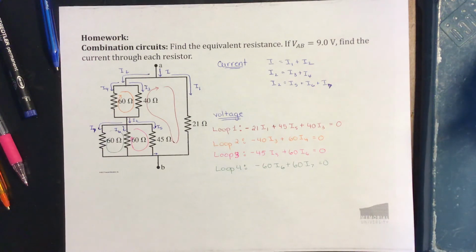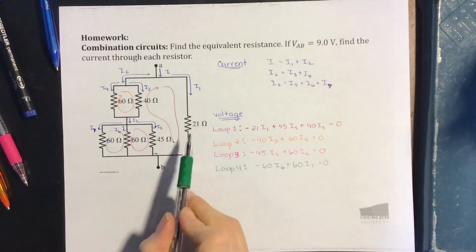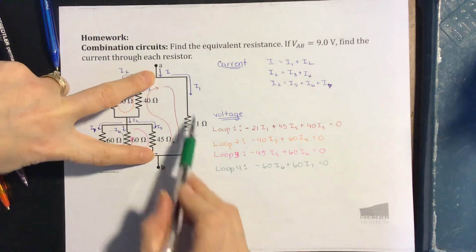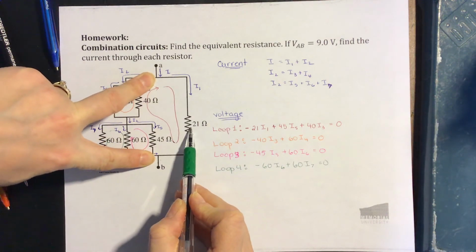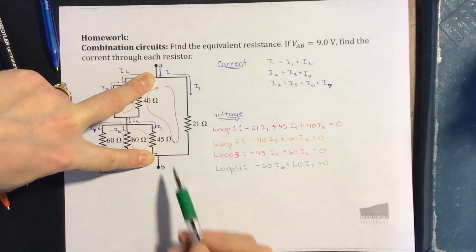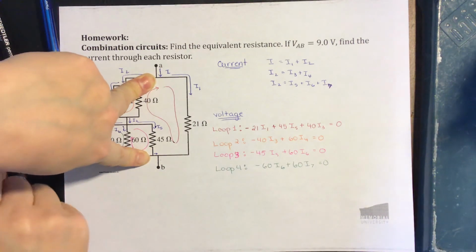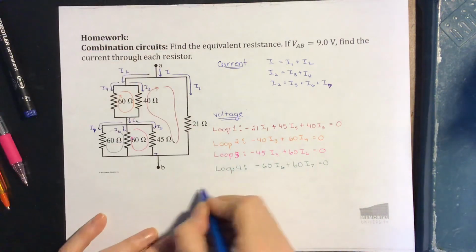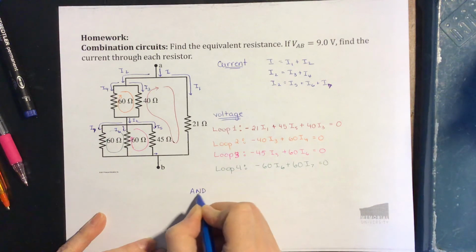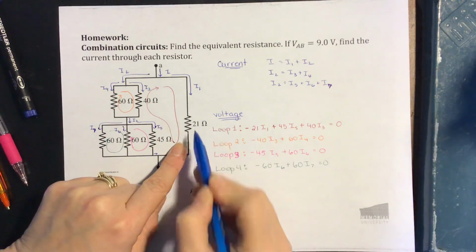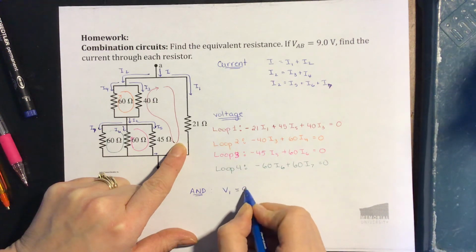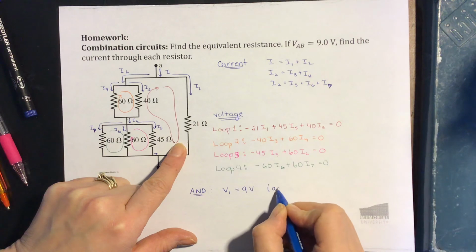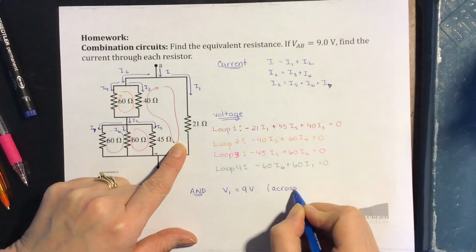The next thing we have to do is solve it. Let's ask if we can get one more bit of information before we start. This 21 ohm resistor is connected to points A and B, so this resistor must have the same potential as A and B. It must have a potential of 9 volts. So let's get that written down here. This has current I1, let's call this potential V1. So potential V1 equals 9 volts, and that's the potential across the 21 ohm resistor.